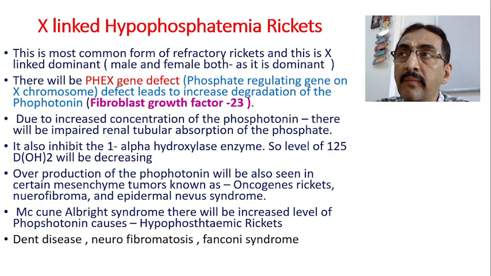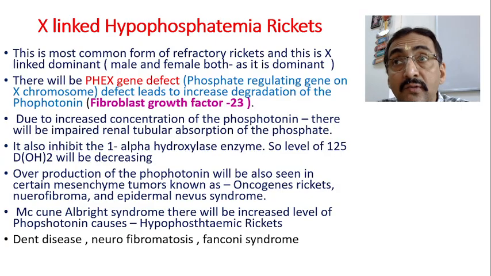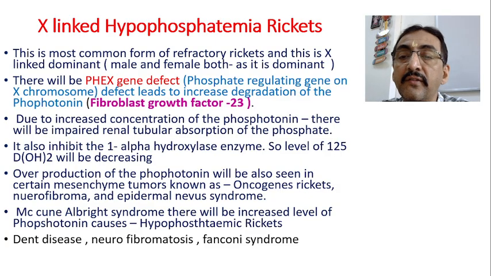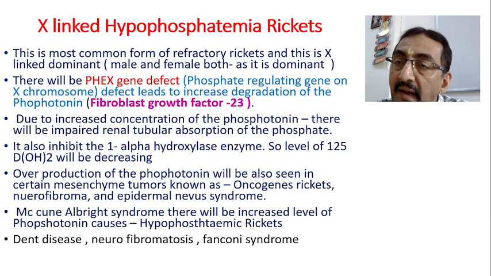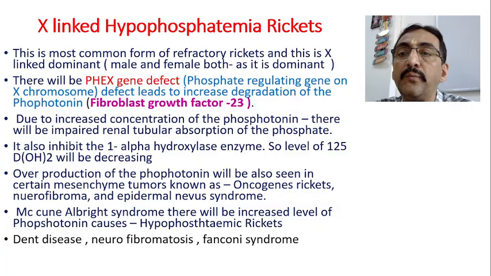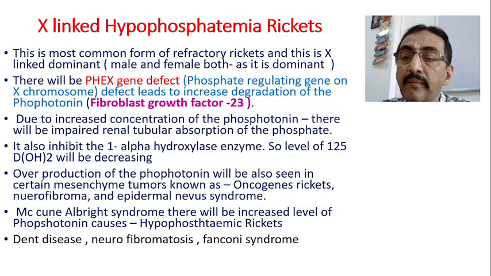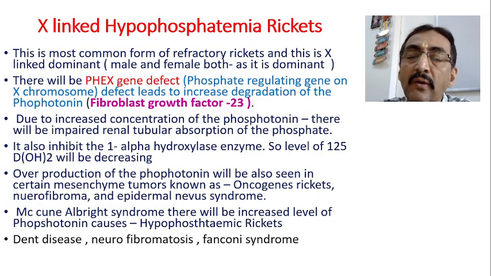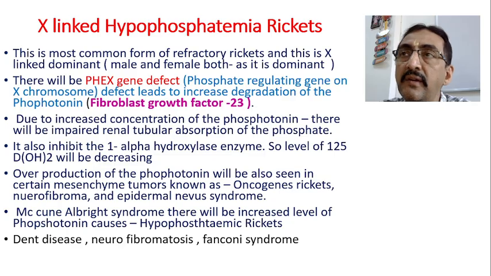McCune-Albright syndrome, another syndrome called McCune-Albright syndrome. Also there will be an increased level of phosphatonin, and this also causes hypophosphatemic rickets. In McCune-Albright syndrome, you will also find hypophosphatemic rickets. The reason is that in that syndrome also the level of phosphatonins will be increased. Some other diseases like Dent disease, neurofibromatosis, and Fanconi syndrome also show a similar presentation.